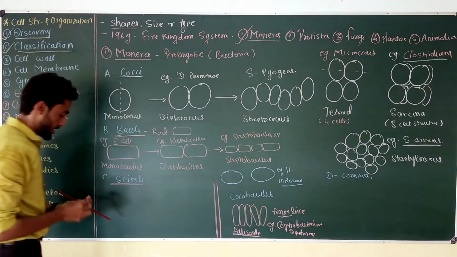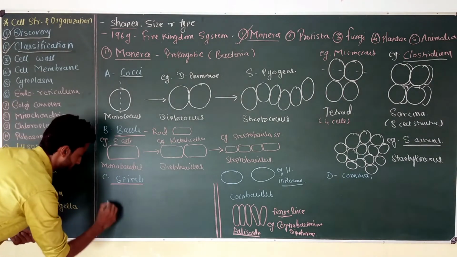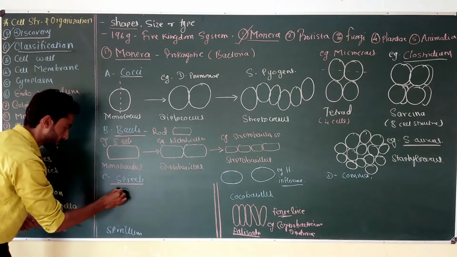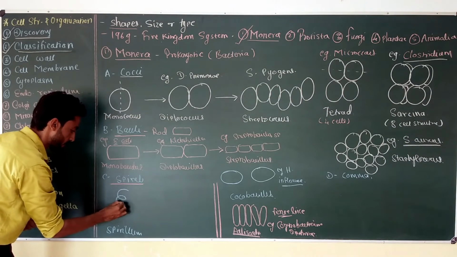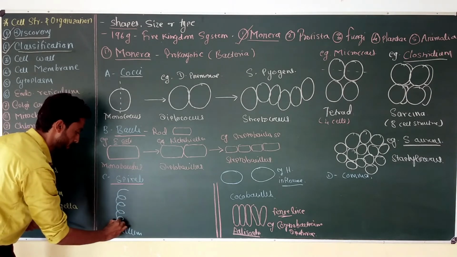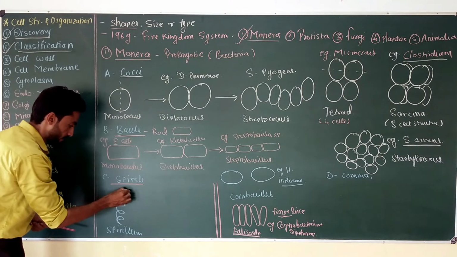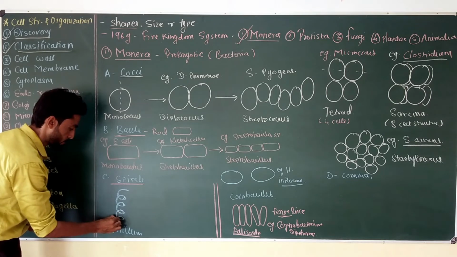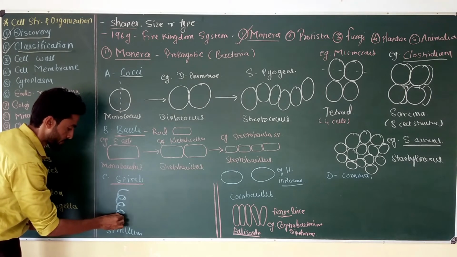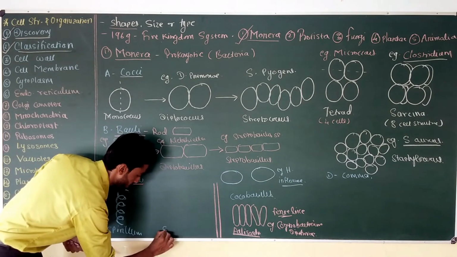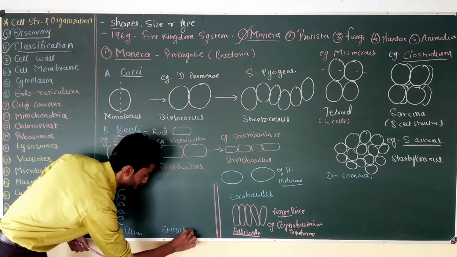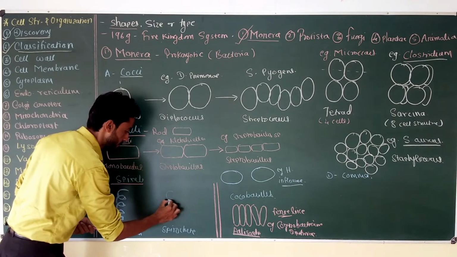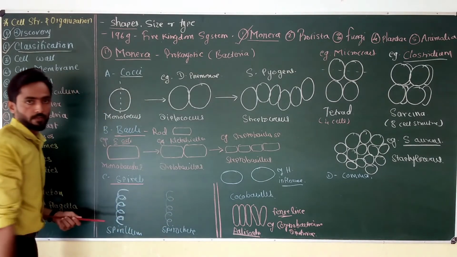spiral shapes present. First is spirillum. In spirillum, thick bacteria are present in a thick, rigid spiral conformation. Okay, so this is quite a thick and rigid structure, and they are called spiral. And in case of spirochete, which is another example, a similar structure is present, but it is thin and flexible.